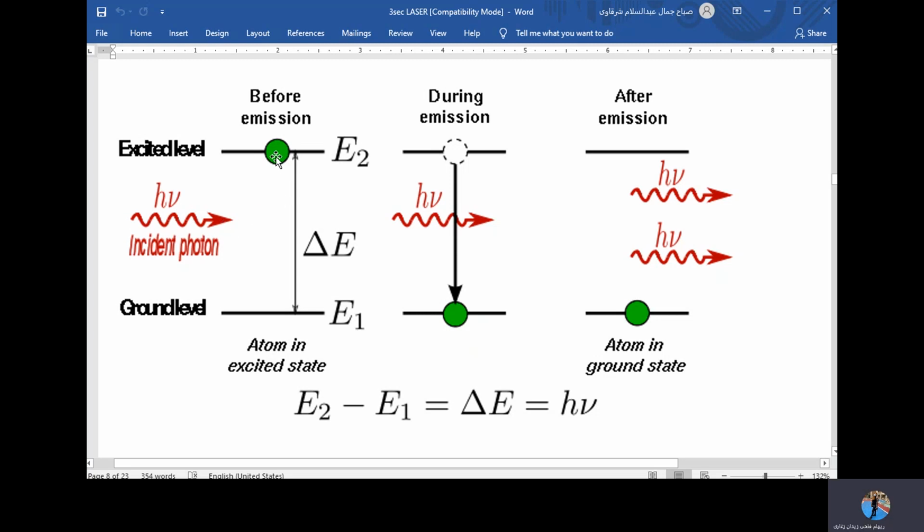So I have two: one, and the other one comes from the return of the atom to the ground state. So it's not a violation of the law of conservation of energy, because one of the energies comes from the original photon, and the second one is from the return of the atom from the excited state into the ground state. So it's not a violation of the law of conservation of energy at all.